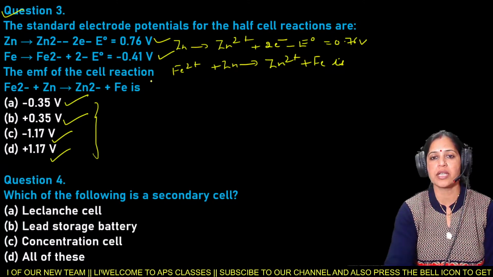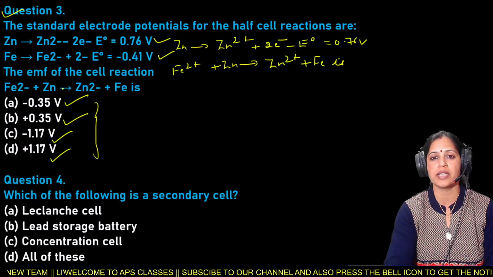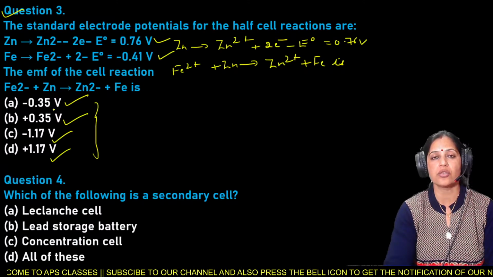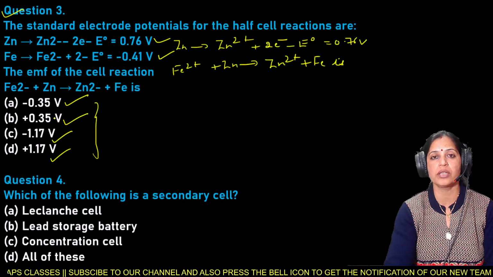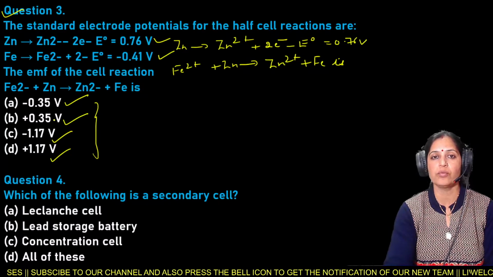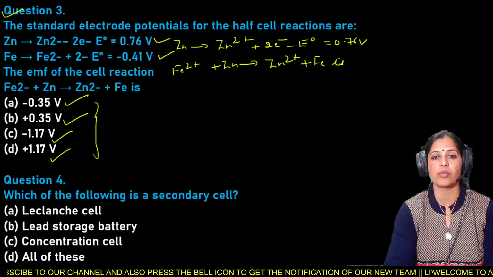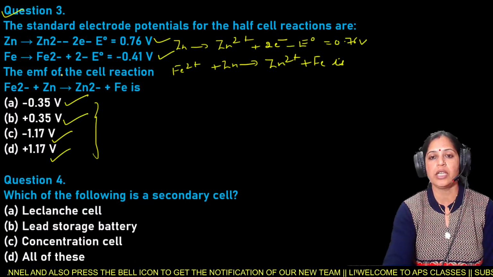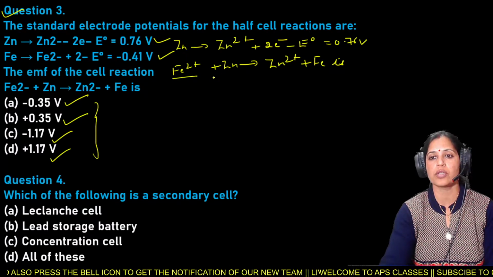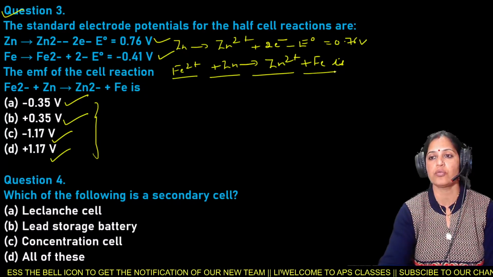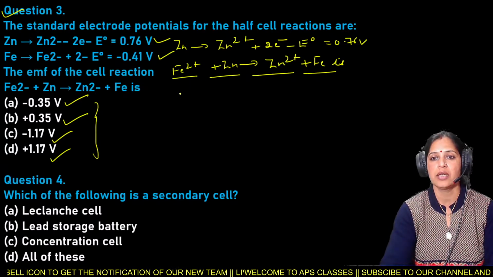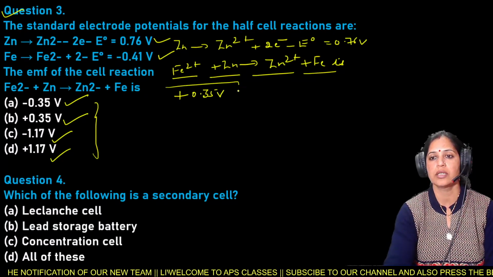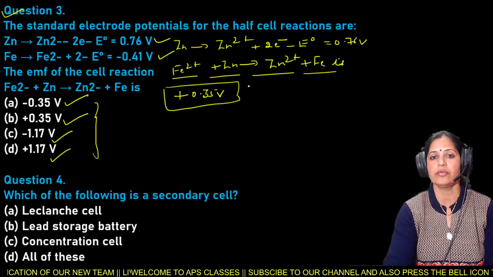That is question number 3. So the EMF of the cell reaction Fe2+ plus Zn gives Zn2+ plus Fe is plus 0.35 volt.